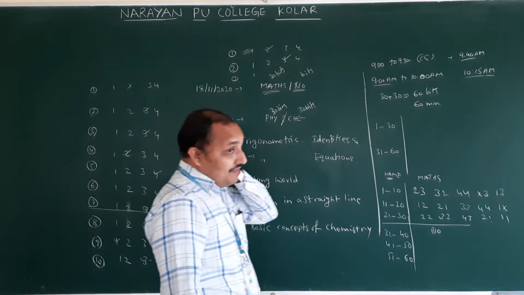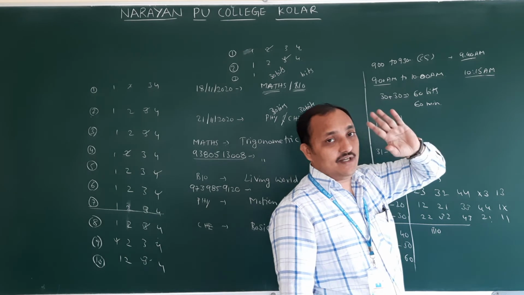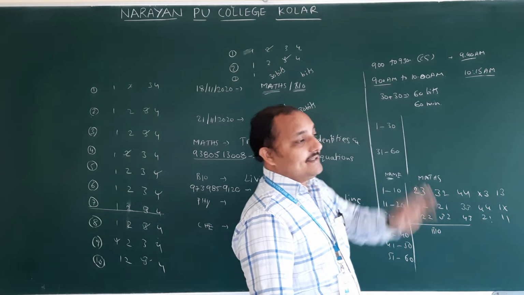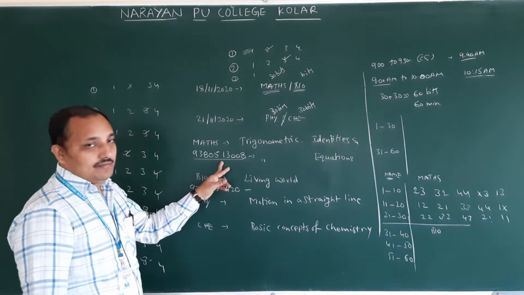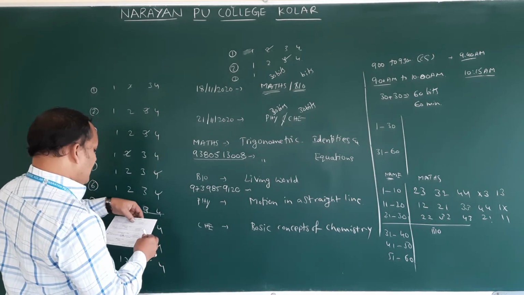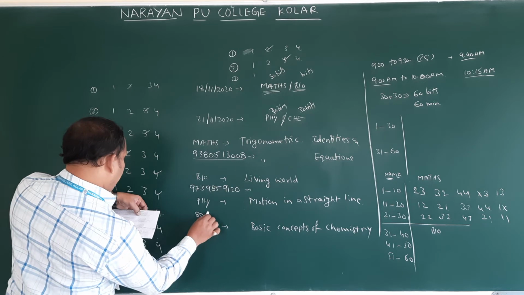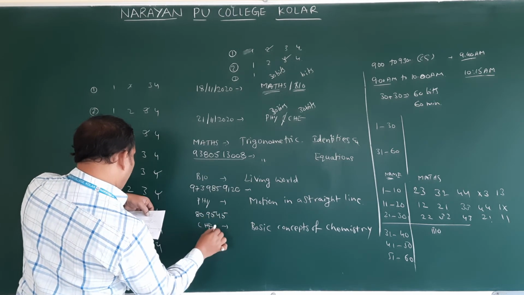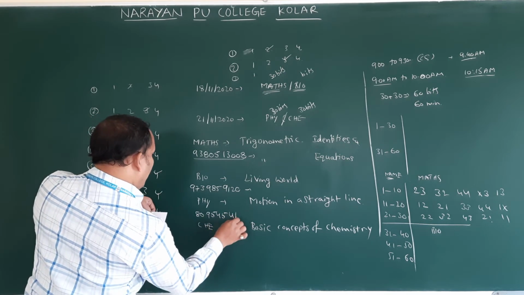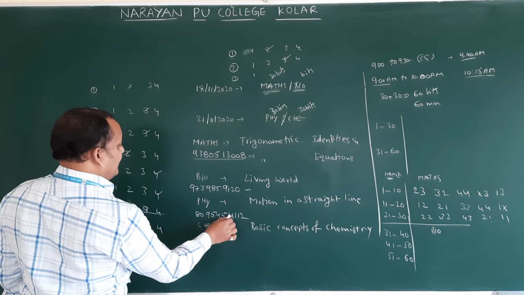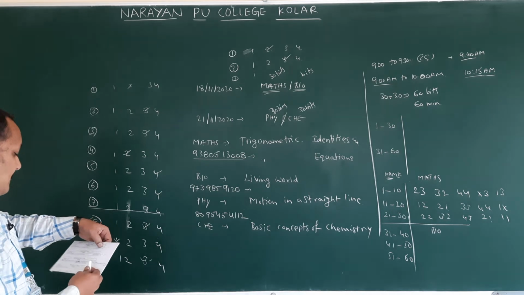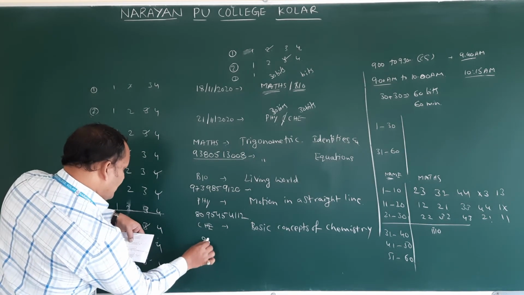So what will happen if you send after this time? We won't correct your paper. Okay. So within 15 minutes you have to send the answer key to the respective WhatsApp number. Next, physics. For physics you have to send to 8095454112. Next, chemistry.